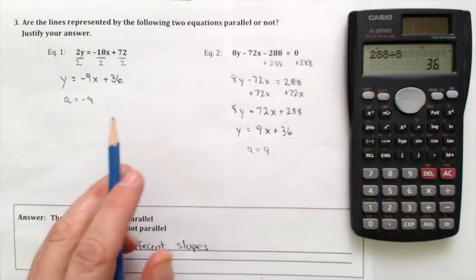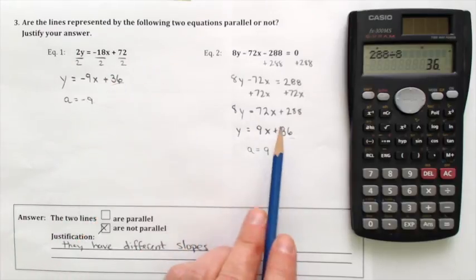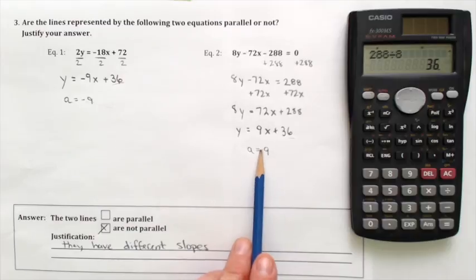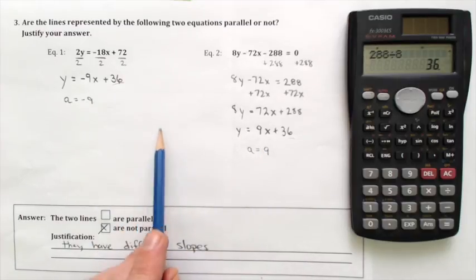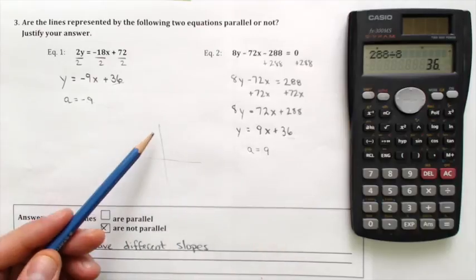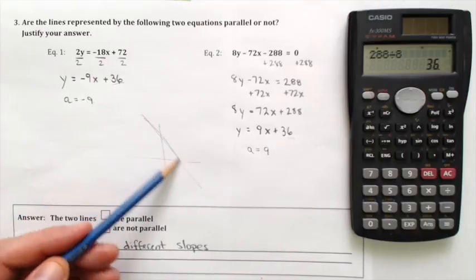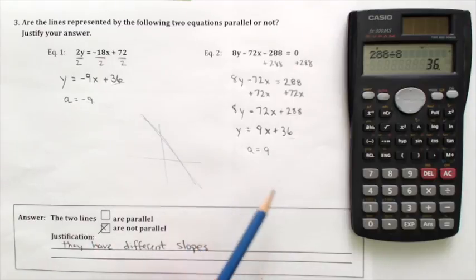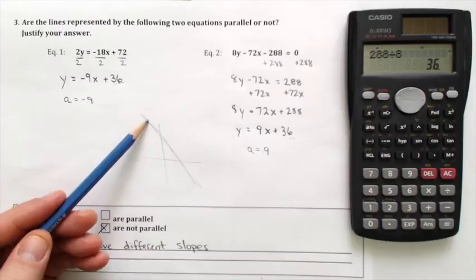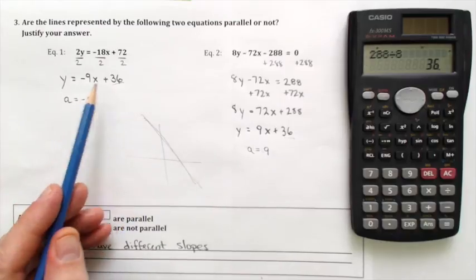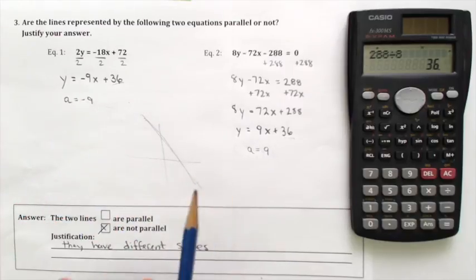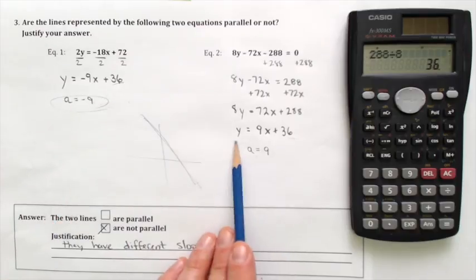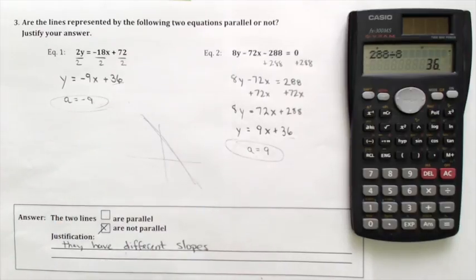what's interesting in these equations is they have the same y-intercepts. So if this had been negative 9x plus 36, the same as this, then that would have been two lines that crossed right over each other. They would have been coincident lines. Parallel and coincident because one would overlap the other. They would have been exactly the same equation, and it's worth pointing that out. But because those slopes are different from each other, well, we know right away that those are not parallel lines.